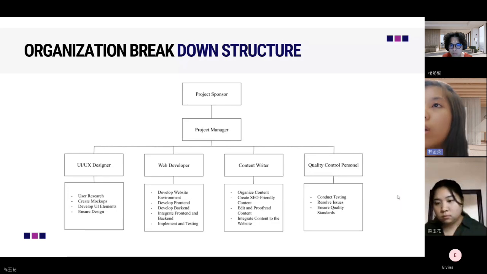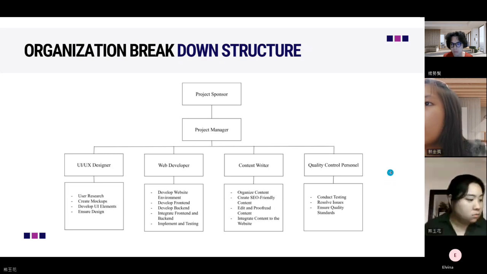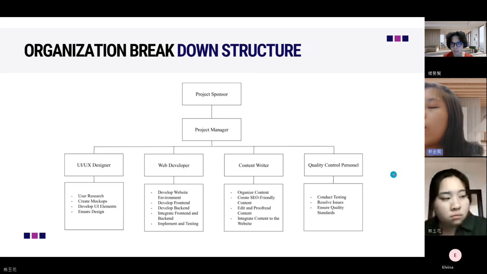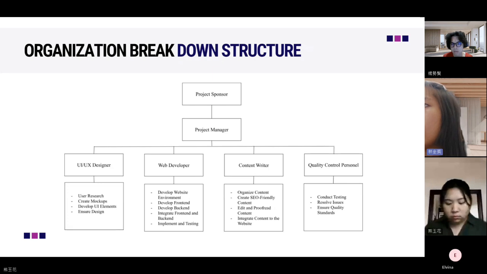So this is our organization breakdown structure. Our personnel include the project sponsor, project manager, and then there's also a UI UX designer, web developer, content writer, and quality control personnel. Each personnel has their own jobs that we can see in the plus level of the organization breakdown structure. And then the next one.